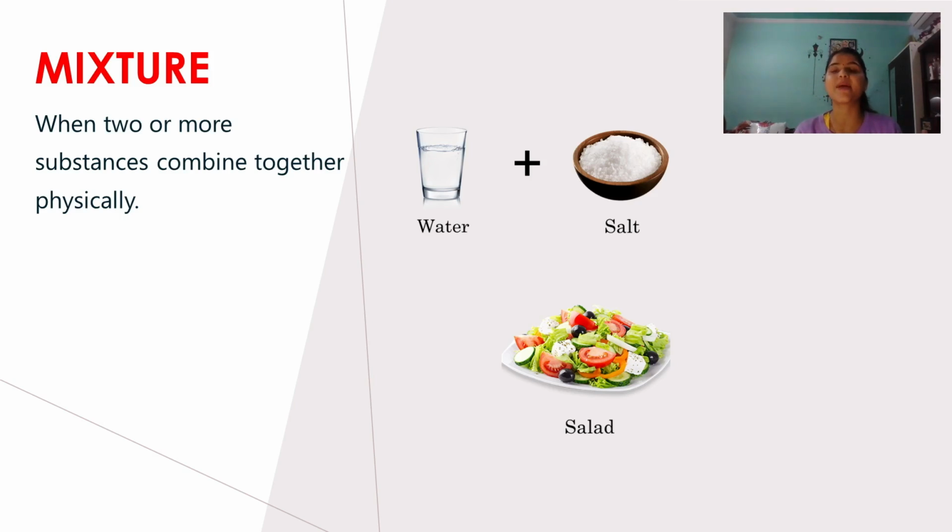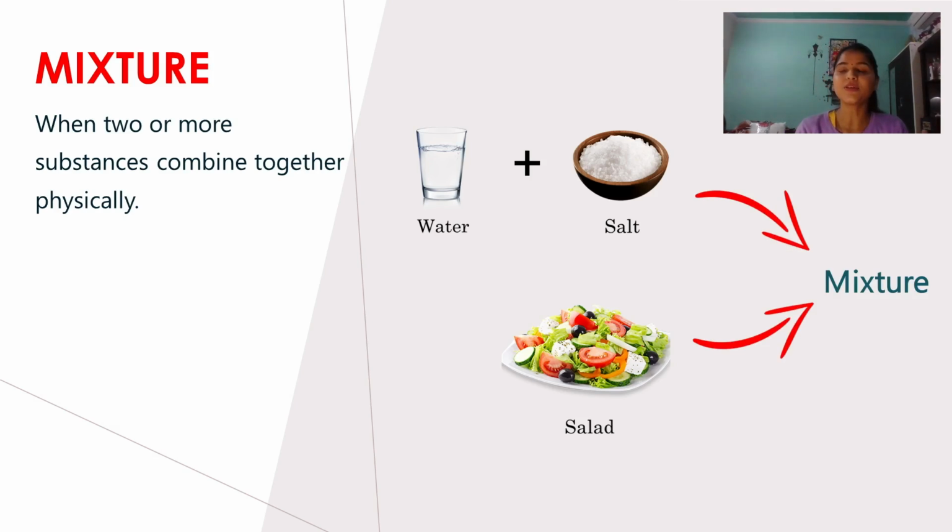Let's look at a few more examples. The air we breathe is a composition of many gases, and is an example of a mixture. Another example is the food we eat, which is made up of many ingredients. It is also a composition of many things, so it is also an example of a mixture, and you can see many examples in your daily life. Now let's move to the next topic, that is types of mixture. I think it is clear about mixture.